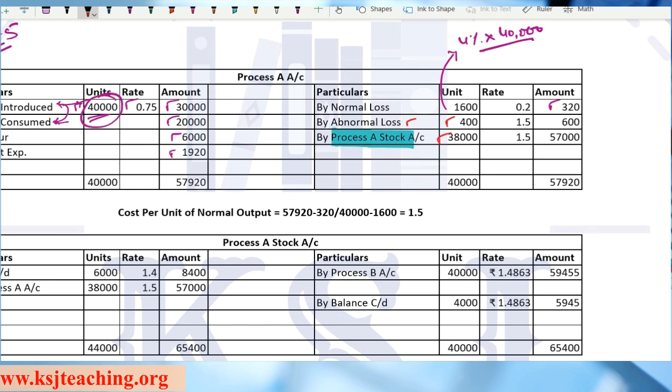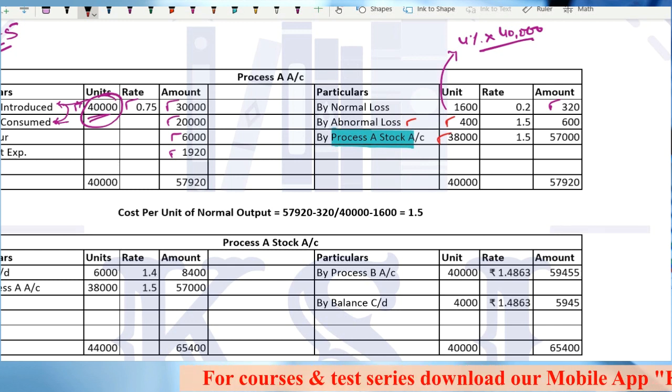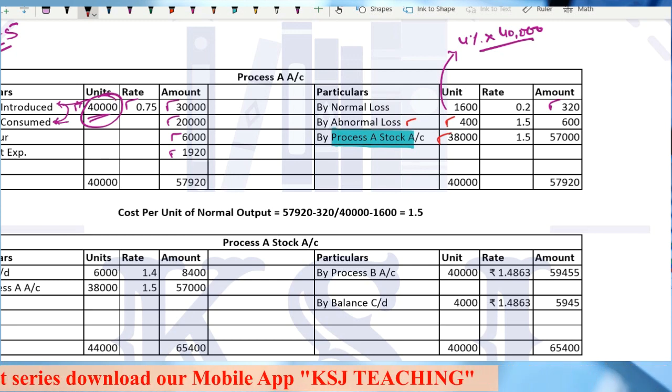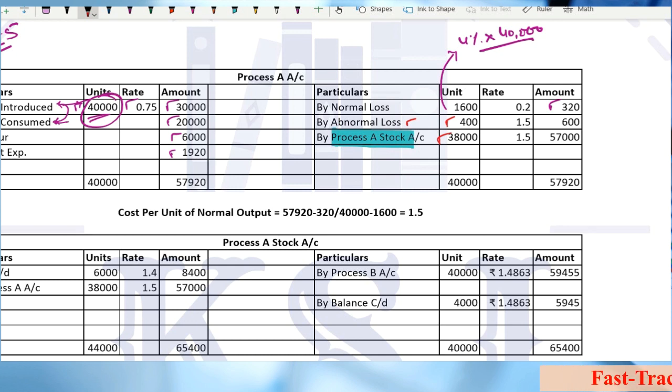Why? Because abnormal loss cannot be predicted. If you are given the percentage or the units or anything, that will always be related to normal loss. Abnormal loss you will find out as the balancing figure of the units column. If the input units and the output units do not match with each other, that means there is either an abnormal loss or abnormal gain. Clear? So we have the abnormal loss here.